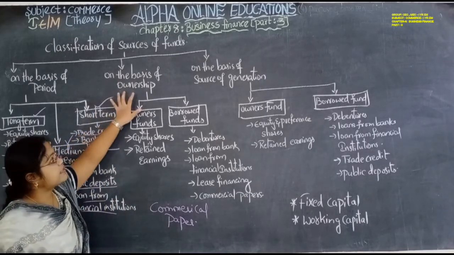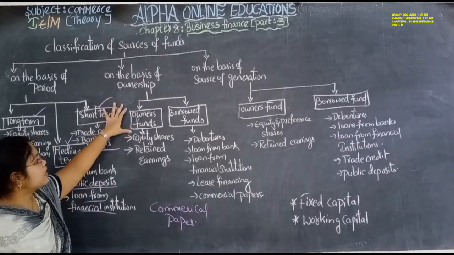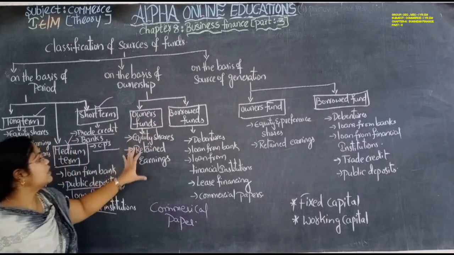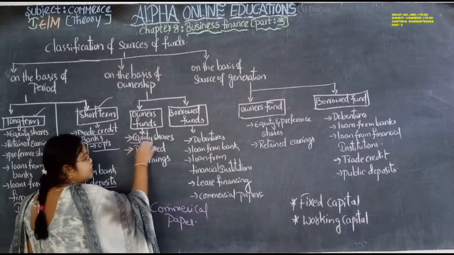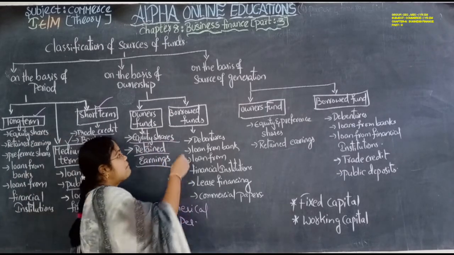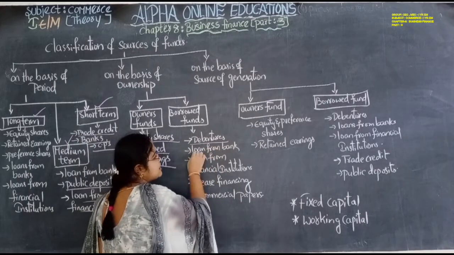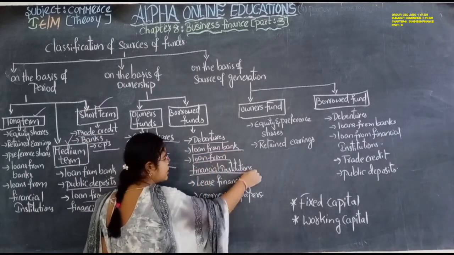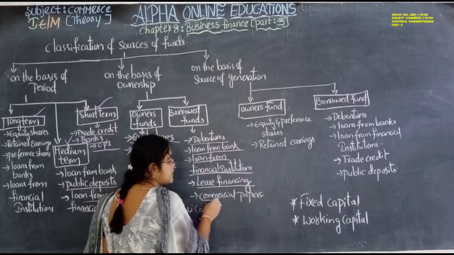Next, on the basis of ownership. Owner's fund, borrowed fund. Owner's fund means equity shares, retained earnings. Retained earnings means you know. Borrowed funds: debentures, loan from bank, loan from financial institutions, lease financing, commercial papers.